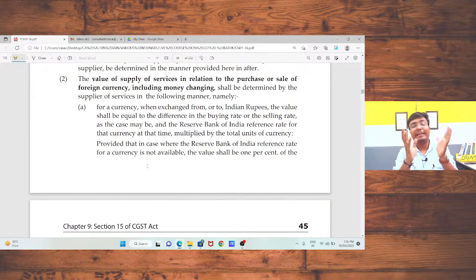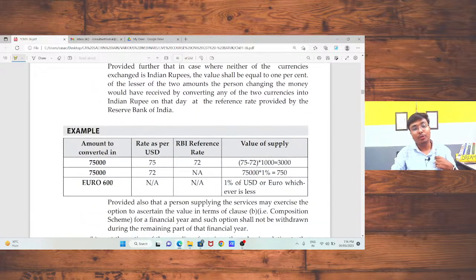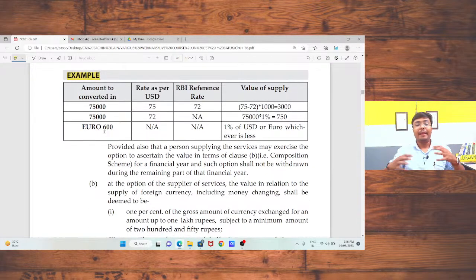So if I am going to a bank to convert my Indian currency into foreign currency, the first option is if the RBI Reserve Bank reference rate is available. I am going to explain this provision through an example. Suppose I want to convert Indian currency into US dollars.